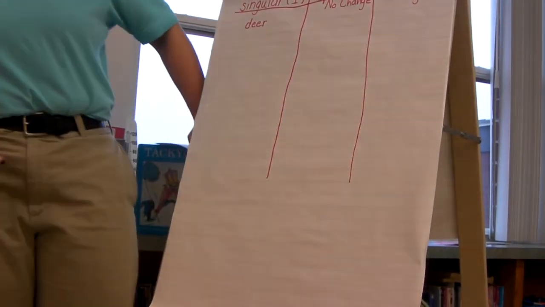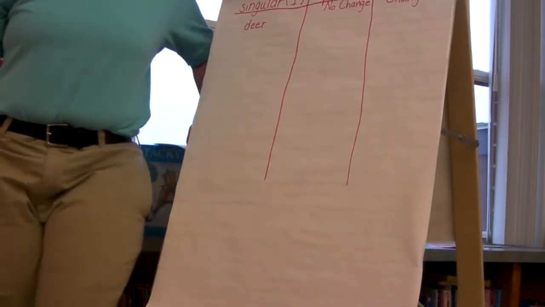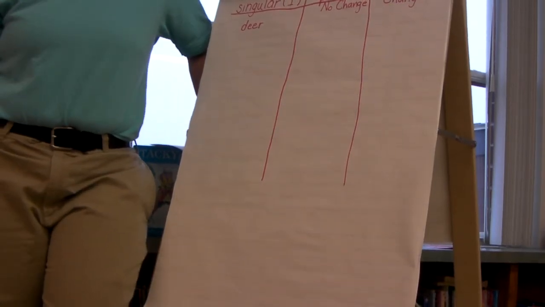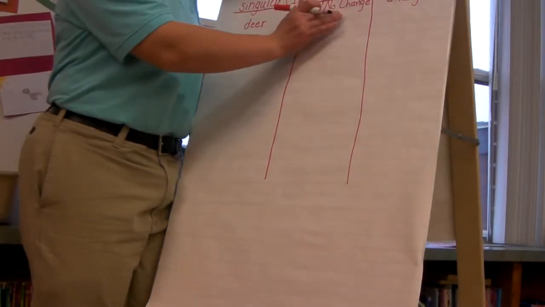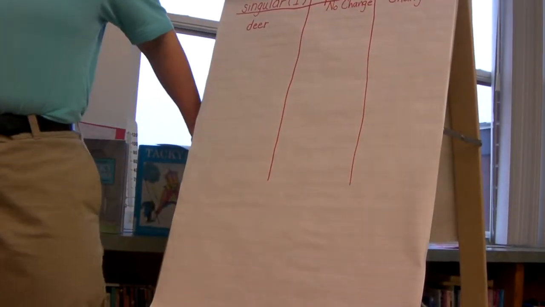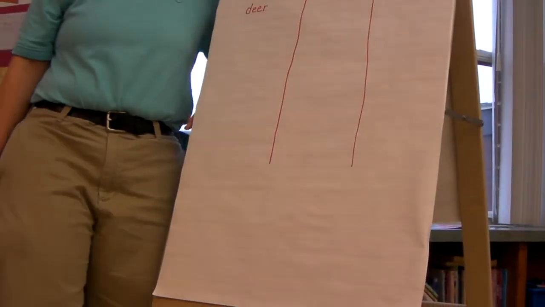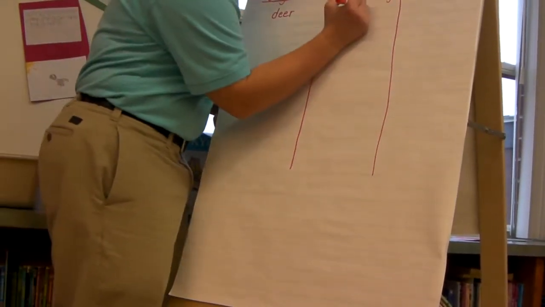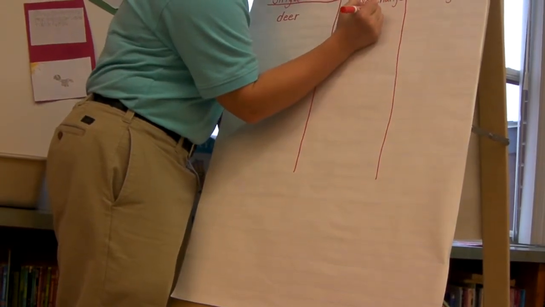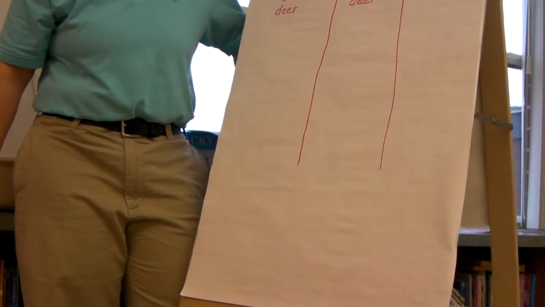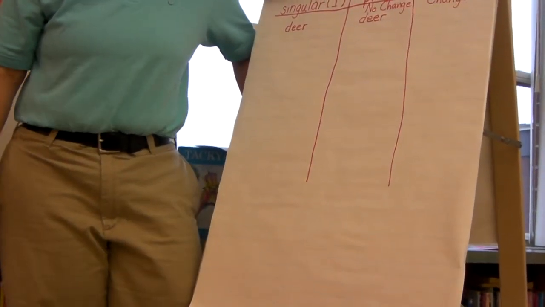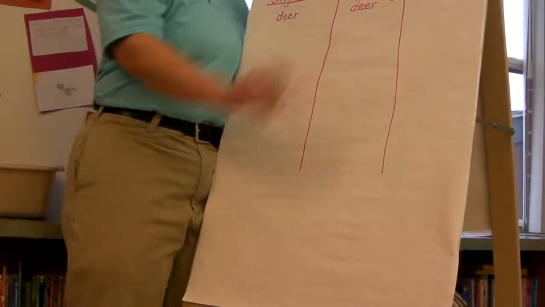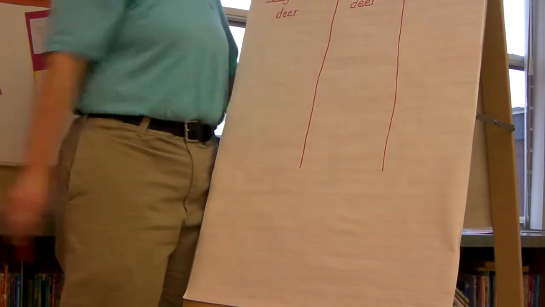So in the case of deer, I see one deer in the field. I see 5, do we say deers or deer? Don't shout it out. Does that word change or not change? I see 5 deers in the field. I see 5 deer in the field. The plural of deer is deer. It doesn't change. I see 1 deer, I see 5 deer, I see 1,000,062 deer. Doesn't matter how many, it does not change. 1 deer, 100 deer, same thing.